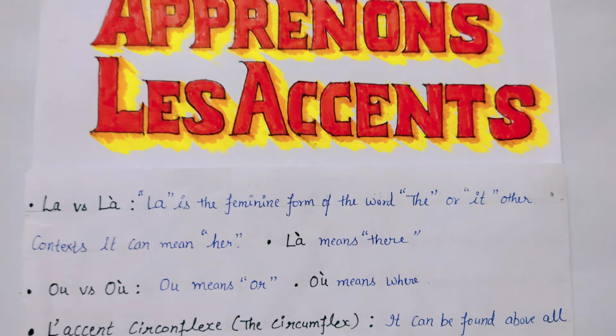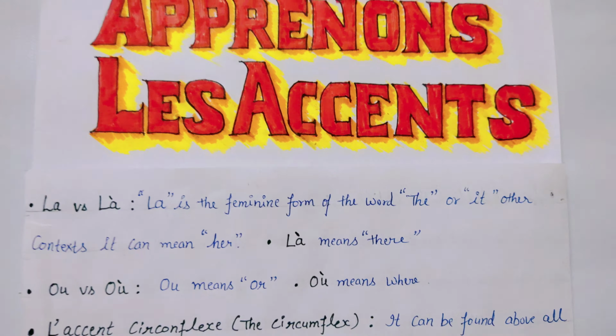First, it tells you how to pronounce â and ô. Â is pronounced roughly like an English A, as in hot. Example: château, castle.